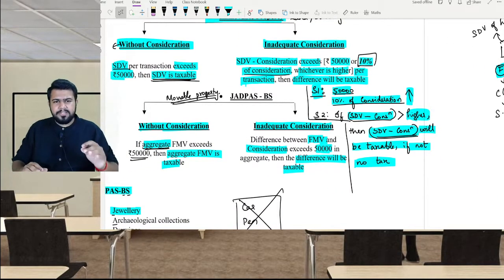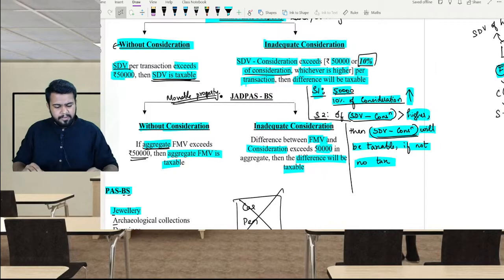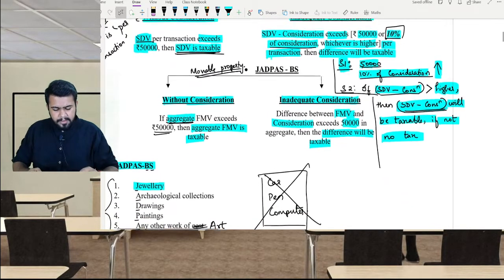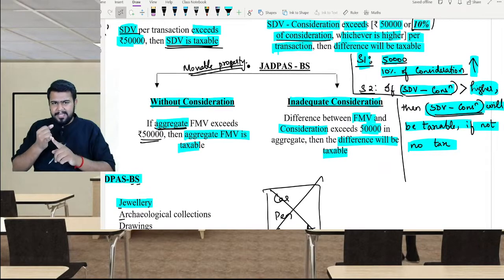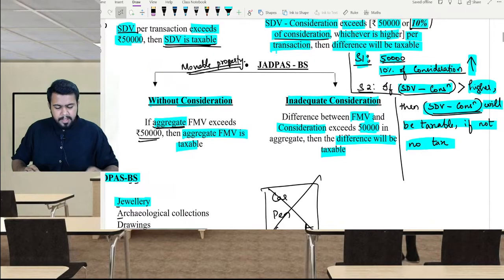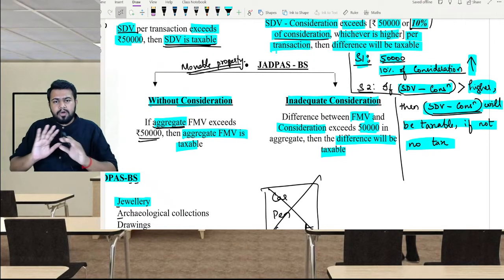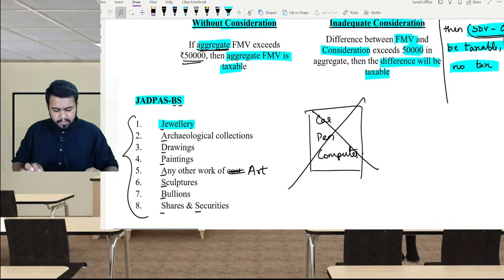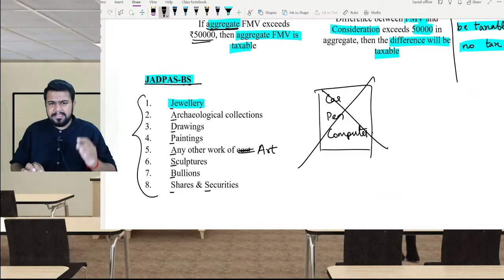You read the provision and be thorough with the provision. You will not make mistake. Now let's come to movable property. We discussed money, we discussed immovable property. In movable property, not all movable properties are covered in this section. Only certain movable properties are covered. What are they? JAD pass, BS.